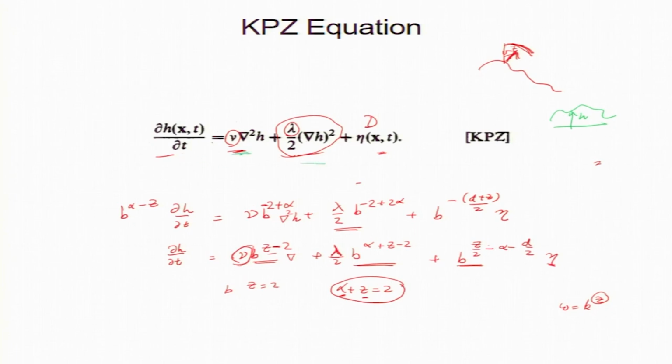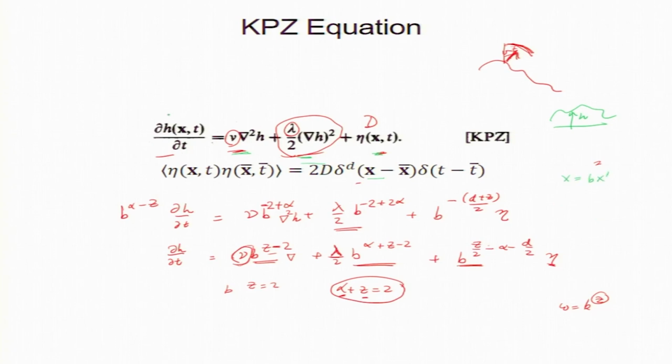Now, it has a diffusion term, it has a nonlinear term, and a noise term, and the noise is delta correlated in space and time. Now, we make some transformations. So, x equal to b x prime.